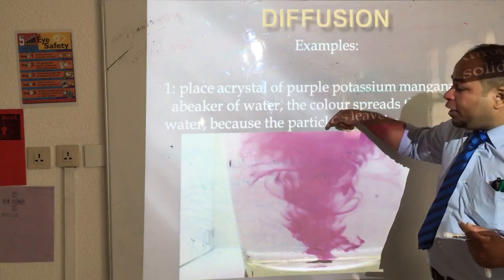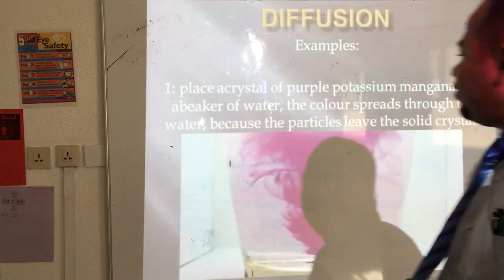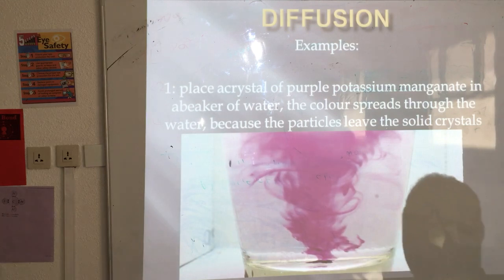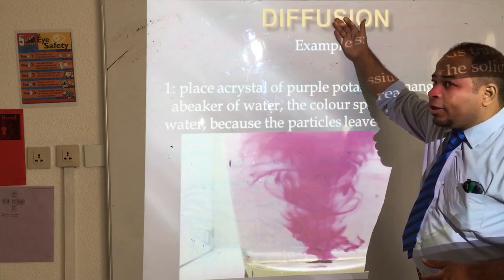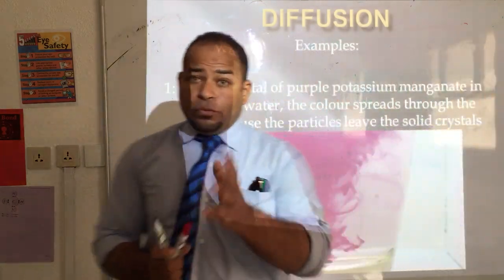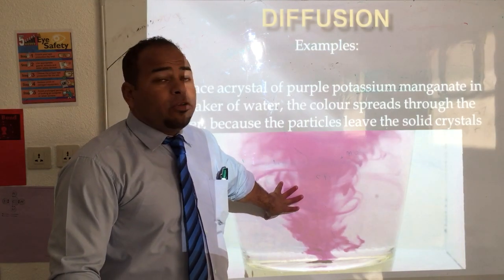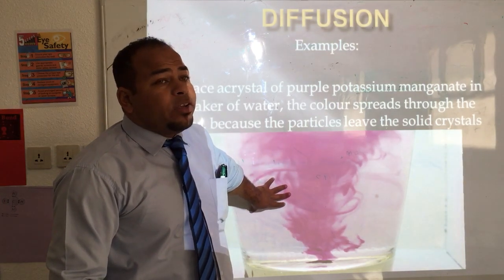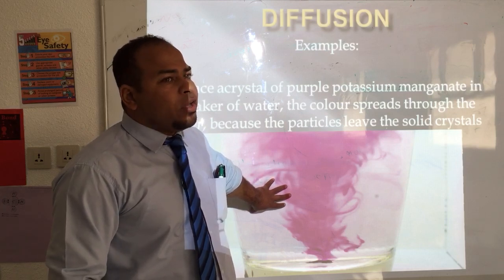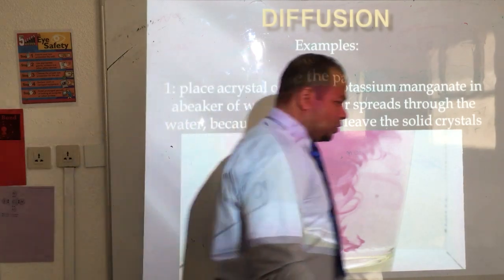Just put one piece of solid potassium manganate, and the color will spread through the whole liquid. This is an example of diffusion. So if I give you this picture and ask whether it represents diffusion or Brownian motion, Brownian motion would be wrong. It represents the diffusion process.